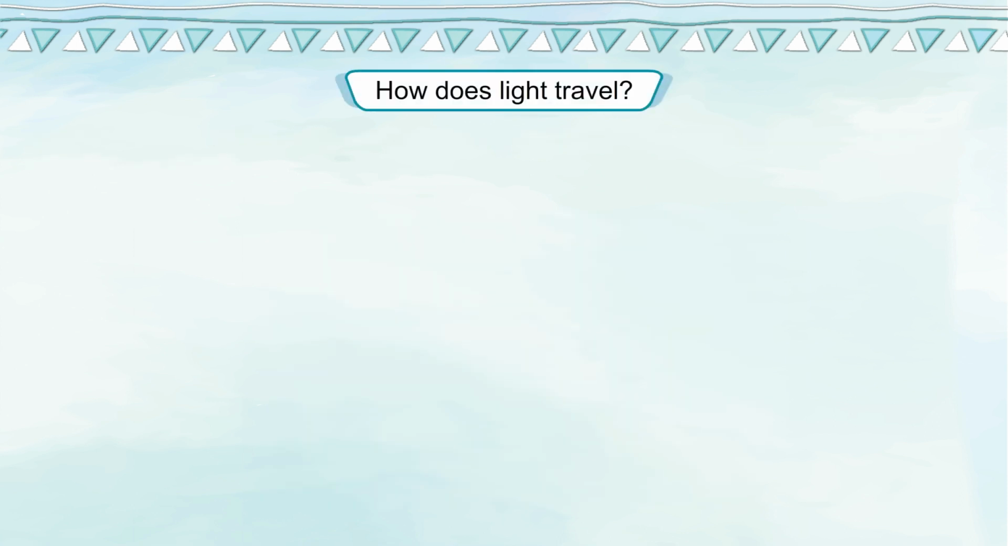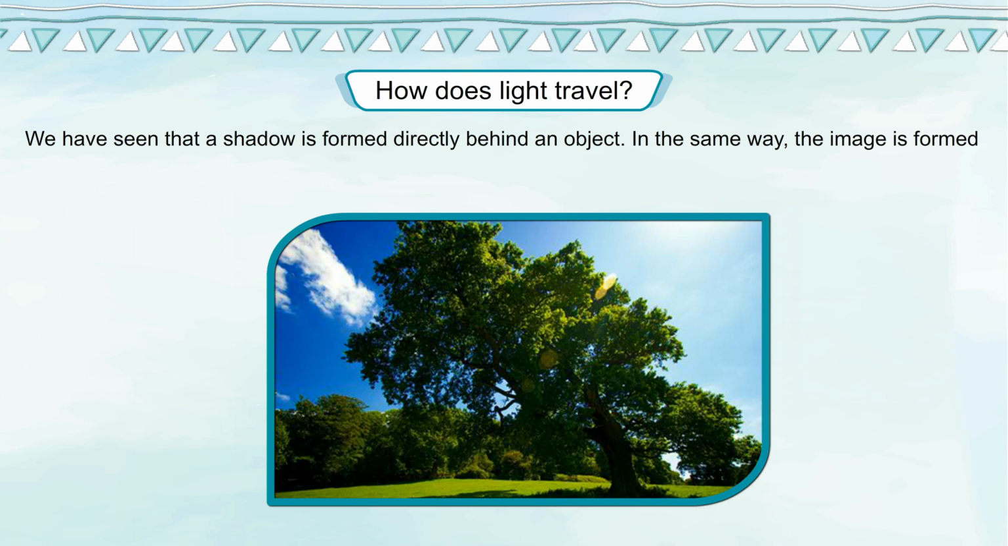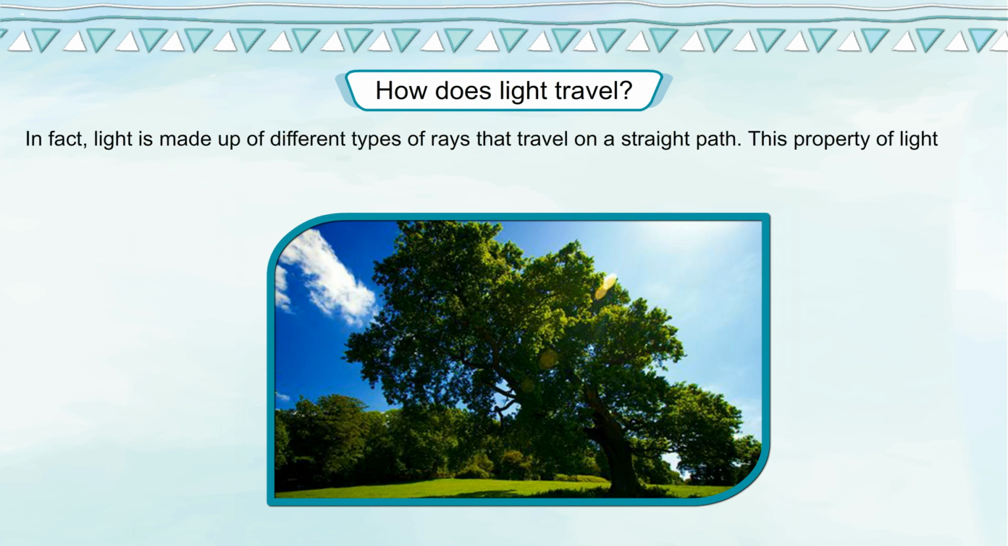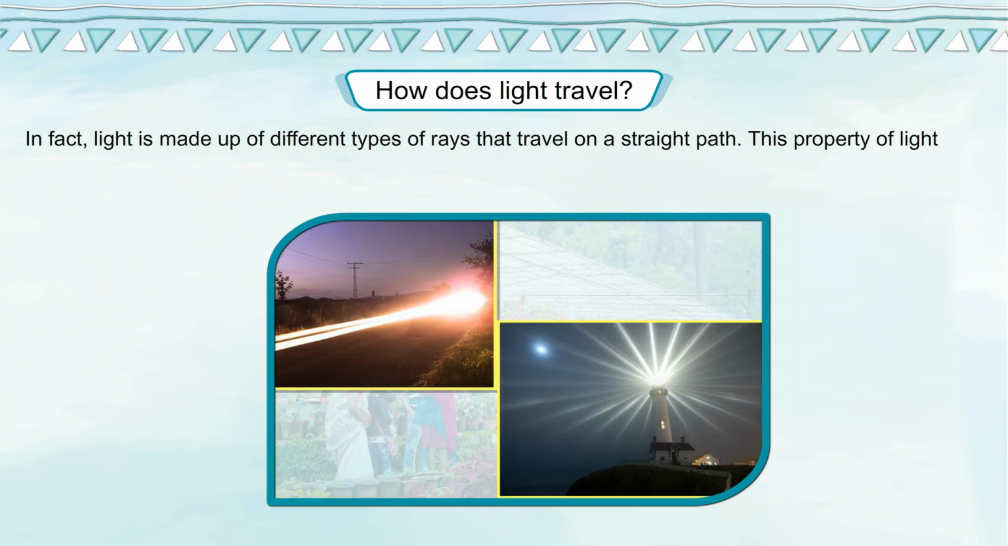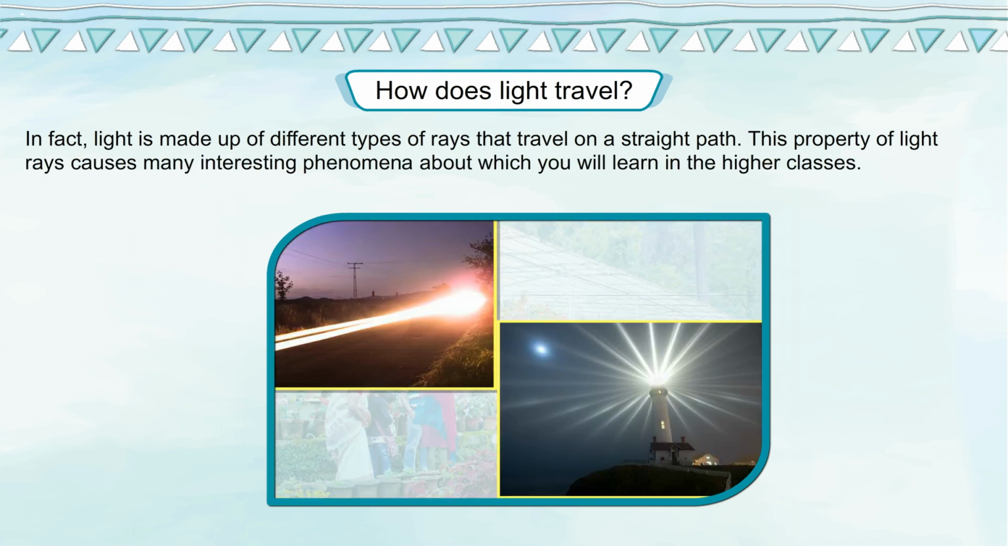How does light travel? We have seen that a shadow is formed directly behind an object. In the same way, the image is formed in a pinhole camera. This is only possible if light travels in a straight line. In fact, light is made up of different types of rays that travel on a straight path. This property of light rays causes many interesting phenomena about which you will learn in the higher classes.